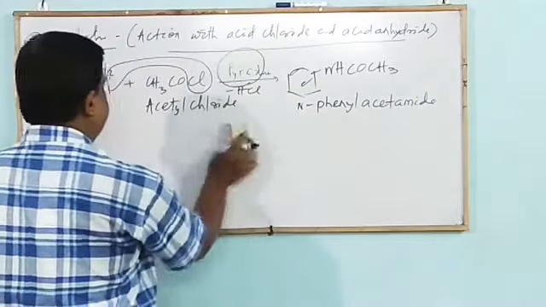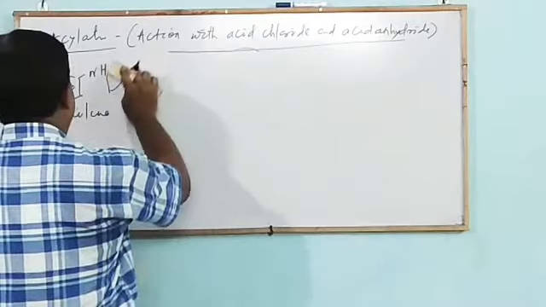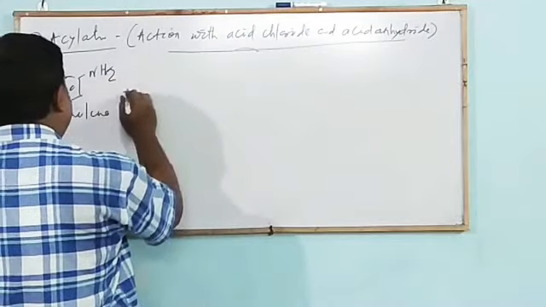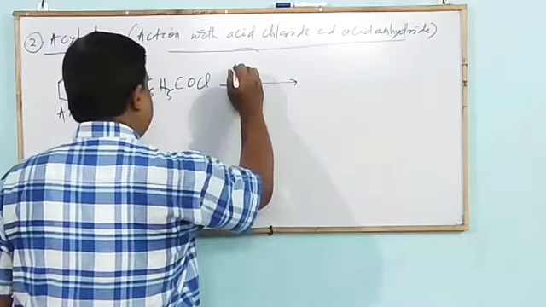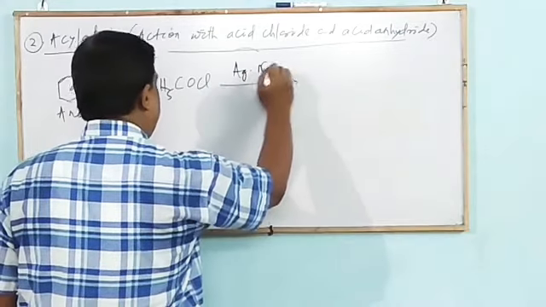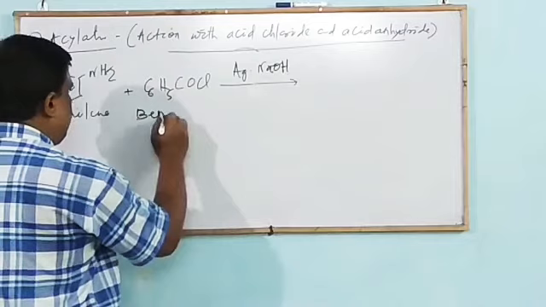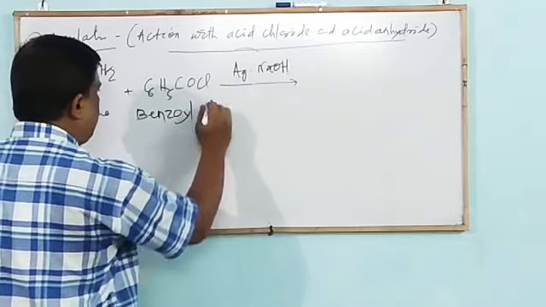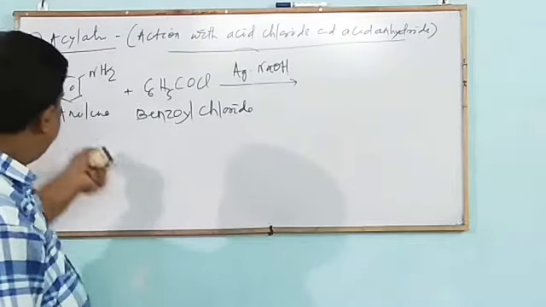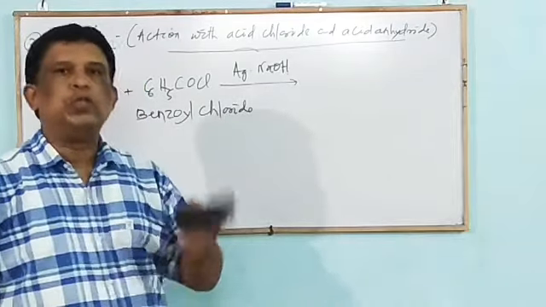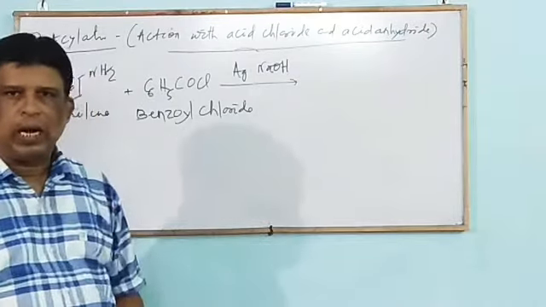Benzoylation of aniline: aniline reacts with C6H5COCl, benzoyl chloride, in presence of aqueous sodium hydroxide. So when aniline undergoes benzoylation, meaning reaction with benzoyl chloride, what happens?